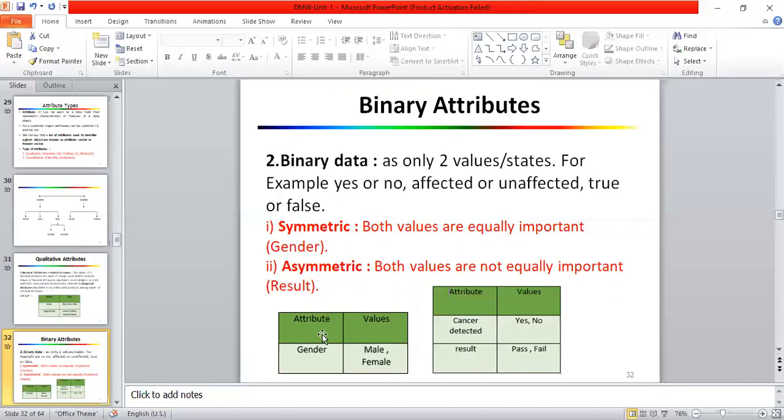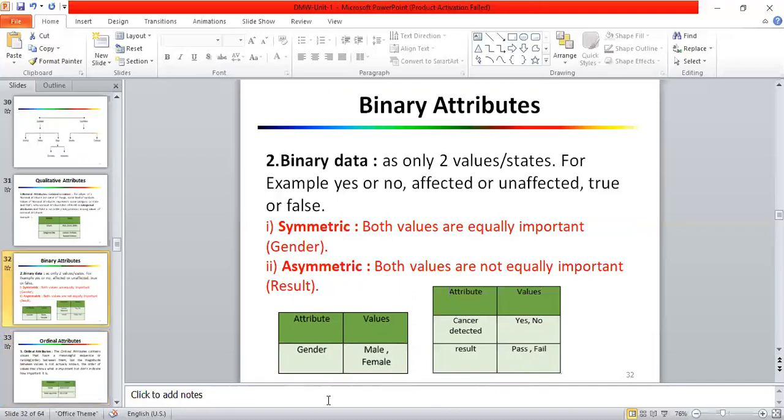For example, see here, binary data, gender, male and female, right? Now this is an example of symmetric. Why? Because male and female both are equally important, right? And for asymmetric, for example, cancer detected, yes or no. If the outcome is yes, then it is risky, right? But if the report is no, then yeah, that is good news, right? Likewise, the same with result pass or fail. If it is pass, then that is good, right? That means it is an example of asymmetric. Both values are not equally important, right?